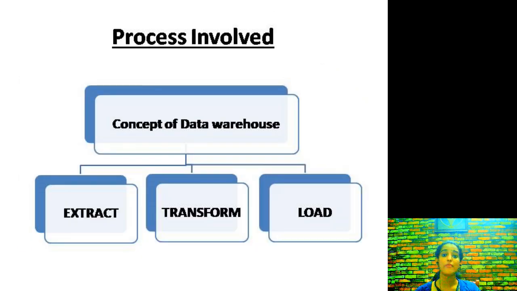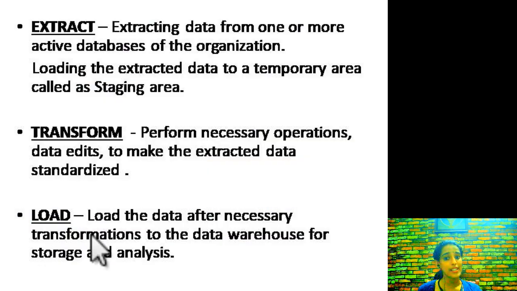Now, what is the process involved? There are basically three processes, called ETL: extract, transform, and load. What is extract? As I said, it obtains information from the different active databases. All the information will be extracted, and this extracted information will be loaded to a staging area, a temporary area, where it will perform any number of operations.